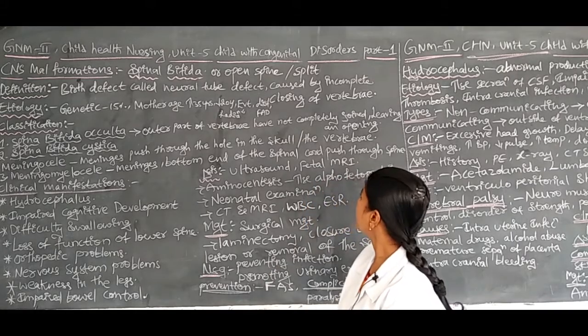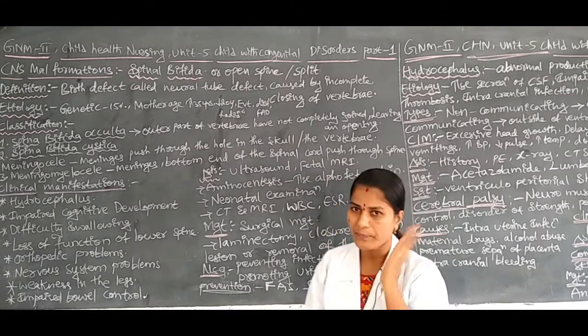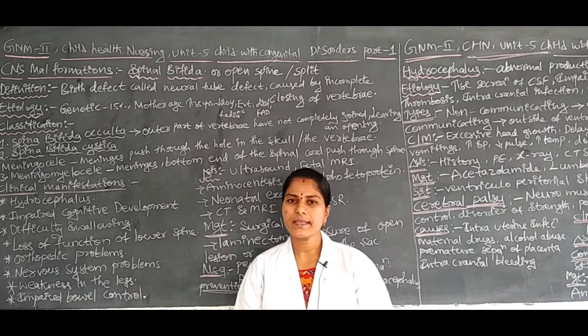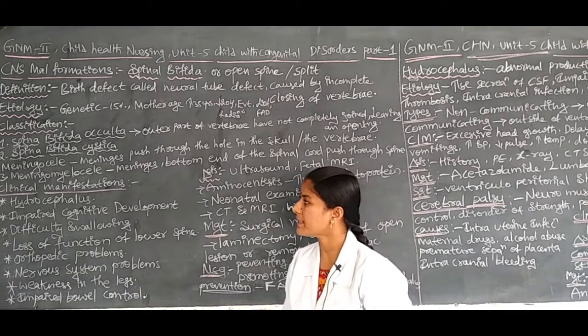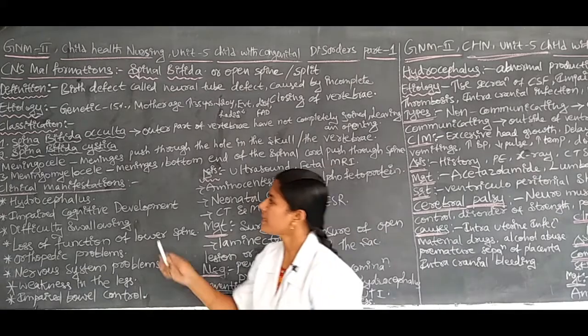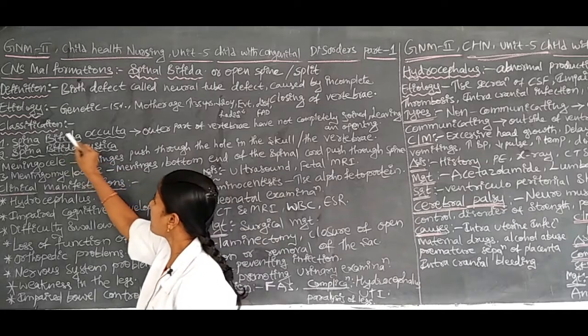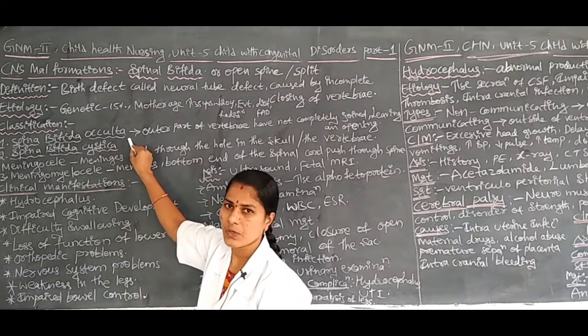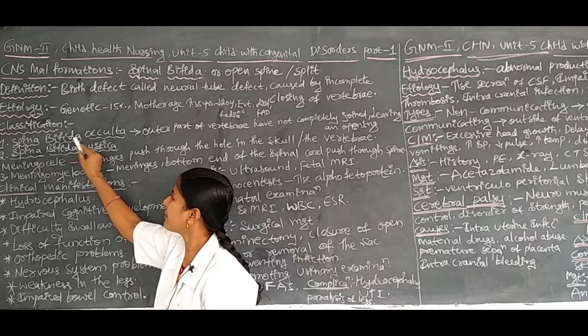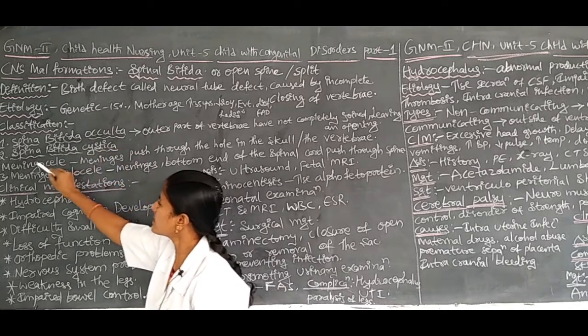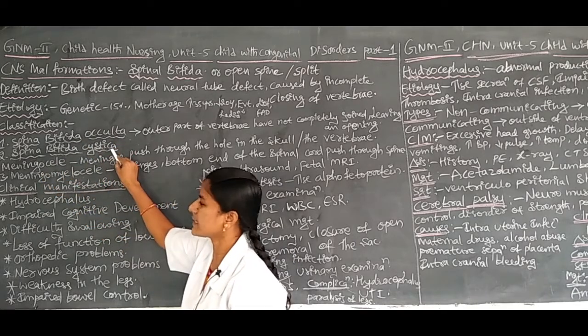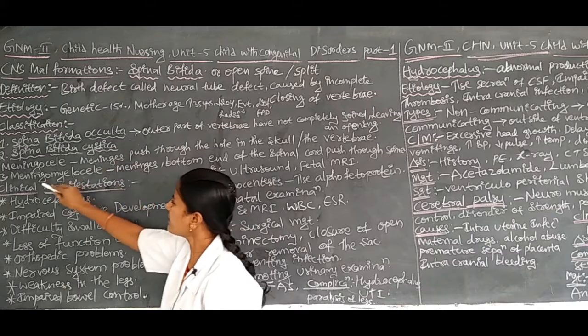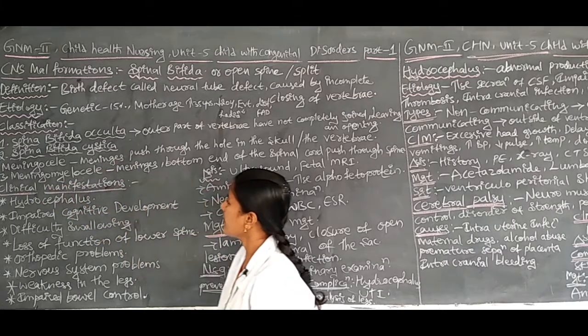Okay, next another one, that is the classification. In this, mainly three types of classification are there. First one is the spina bifida occulta. Another one is the spina bifida cystica. Another one is the meningocele.